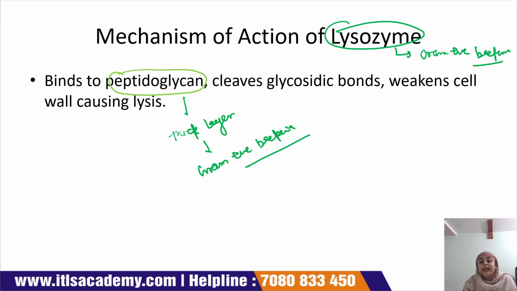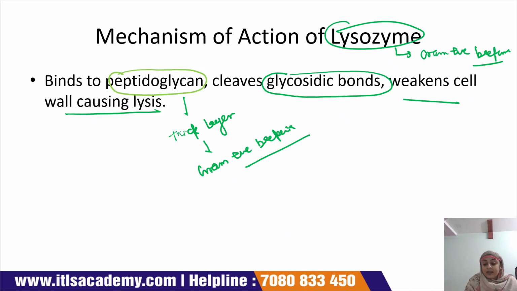Then it cleaves the glycosidic bonds and weakens the cell wall, causing lysis. Now what happened? It cleaves the glycosidic bond present in the bacterial cell, due to which the cell wall of the bacteria becomes weak and ultimately it lyses, meaning that it breaks down.